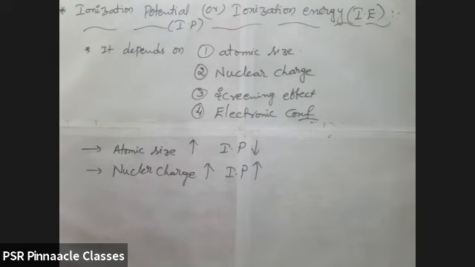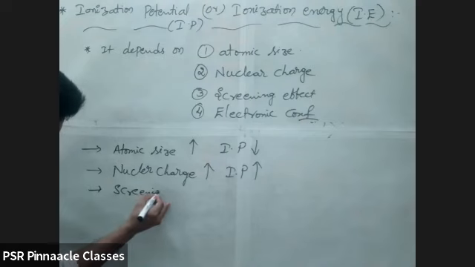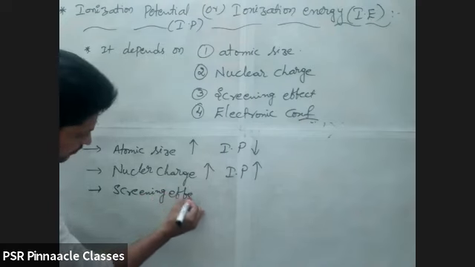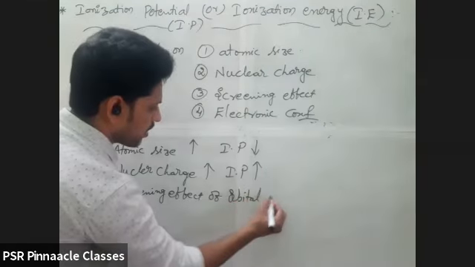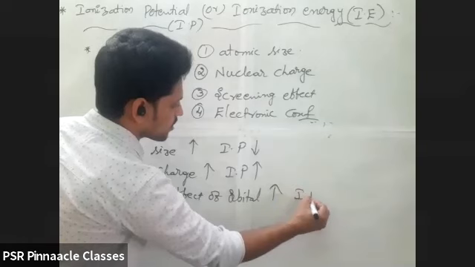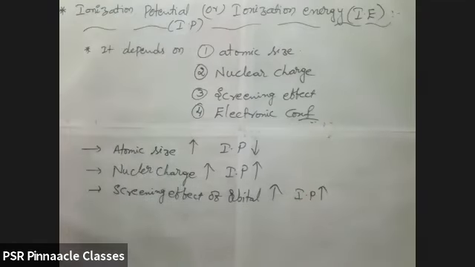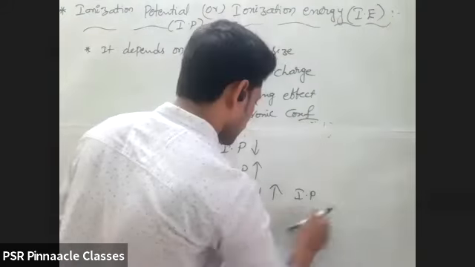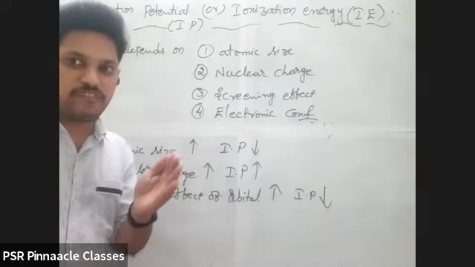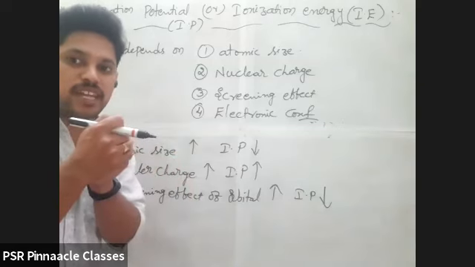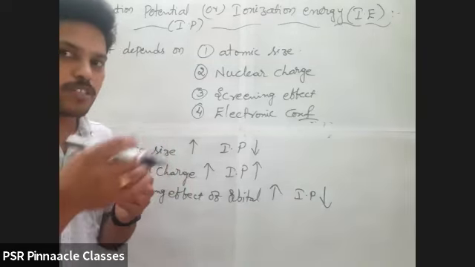Right, next one. Screening effect of orbitals. If it increases, does ionization potential also increase? Not increase, decrease. Screening effect of the orbitals will increase, then ionization potential will decrease. Screening effect means inner shells will shield the nuclear charge on the outermost electron more.